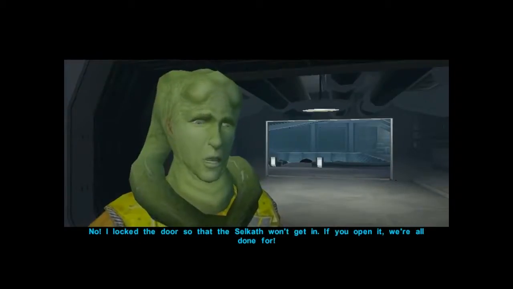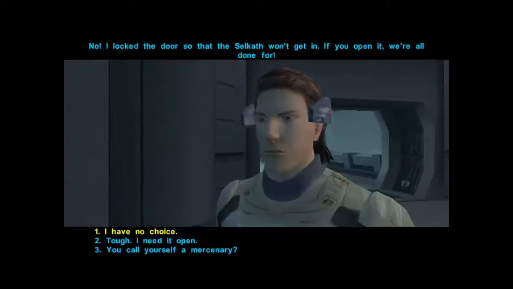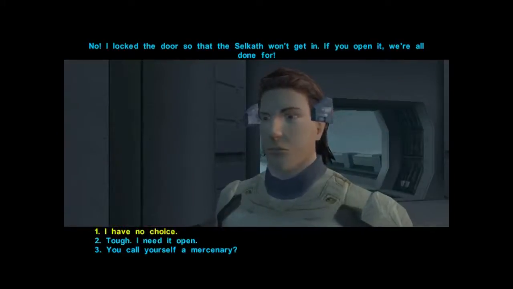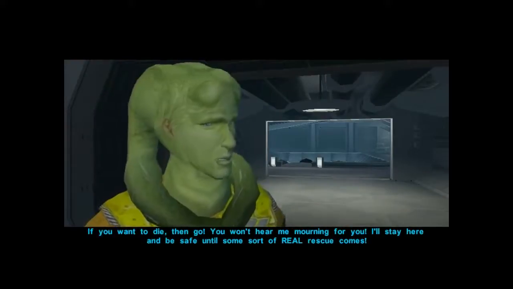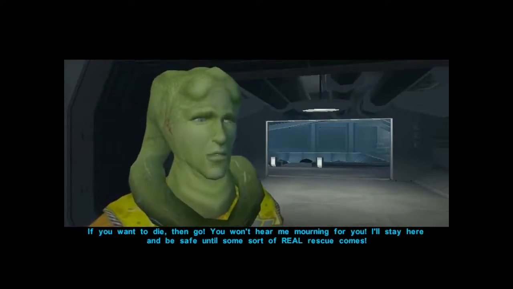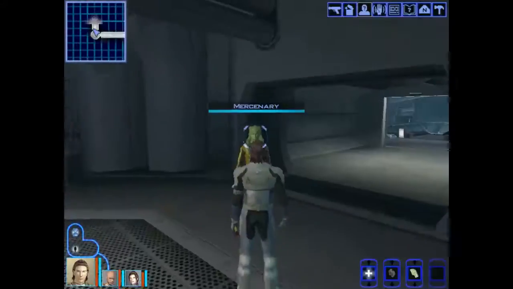No! I locked the door so the Selkath won't get in. If you open it, we're all done for. If you go in there, you're dead. You're all dead. If you want to die, then go. You won't hear me mourning for you. I'll stay here and be safe until some sort of real rescue comes.